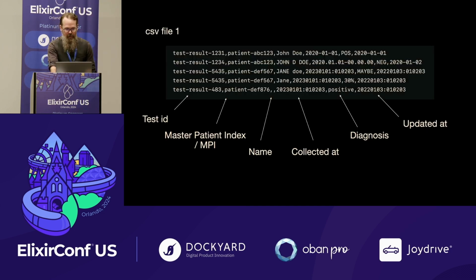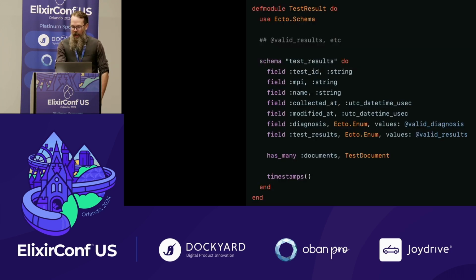So back to these CSVs. We have data in them. We have basically a patient index, a master patient index. We have when it was collected. And we can build a table, put this into a table, wonderful. We're going to eventually find documents about these, and so we're going to have things.